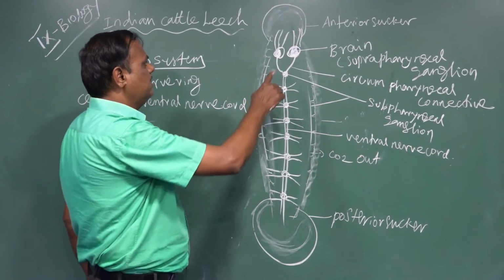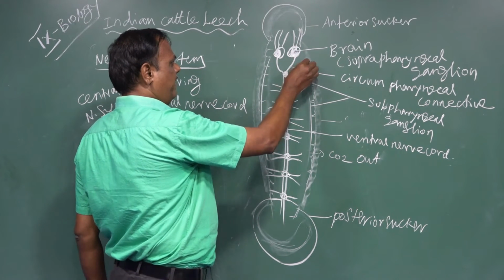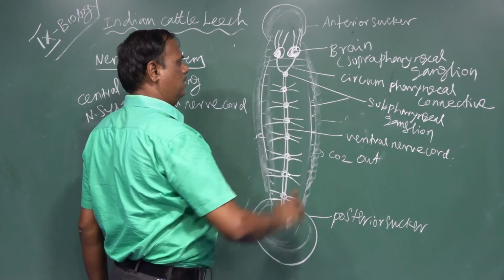The nervous system consists of a brain. The brain is located just above the pharynx.